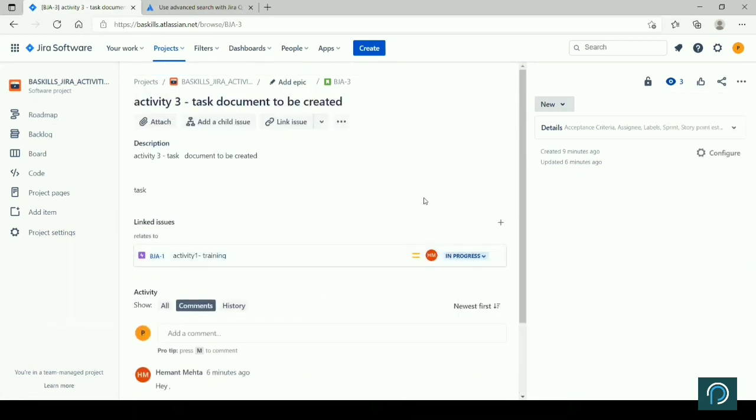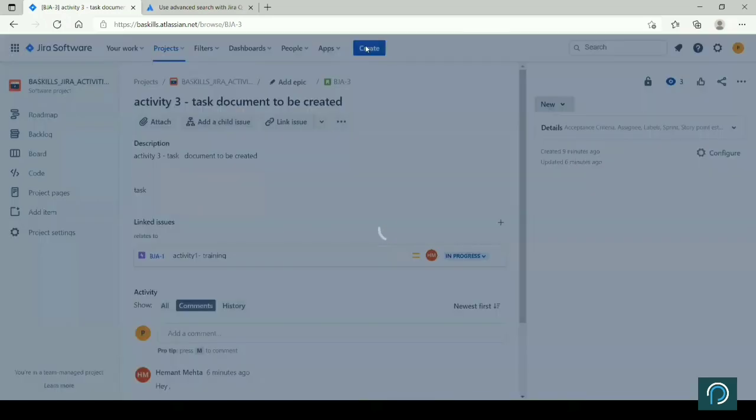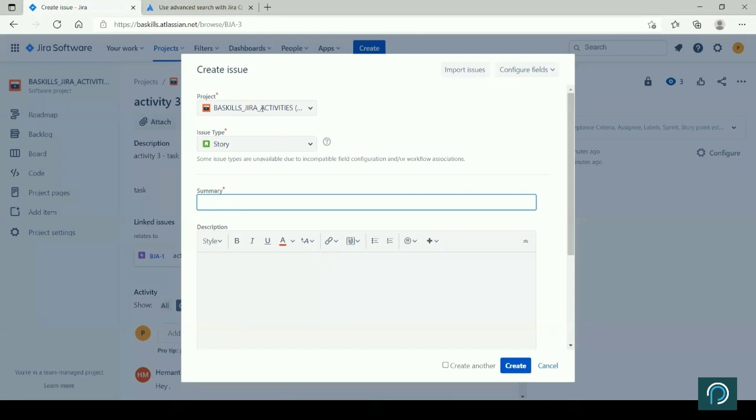So I will mark it as in progress. Okay, let me use a create option on this. So I'll create a story on this project. I don't know why this edit function, maybe I have to see the configuration. But you also search, all of you, if you are able to create and further edit and do all the activity.